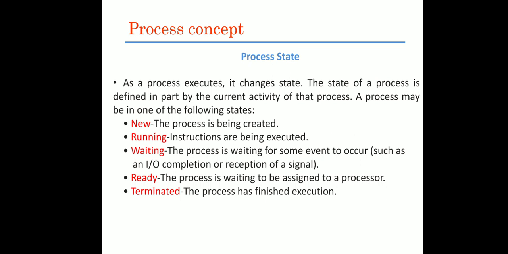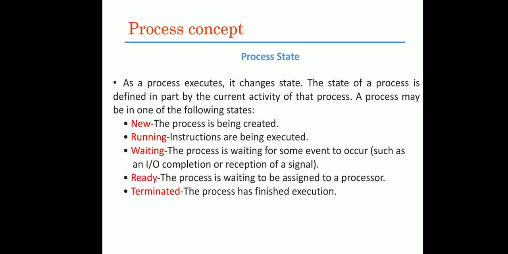Whatever the processes, once the process has been created, as a process executes, it changes state. The state of a process is defined in part by the current activity of the process. A process may be in one of the following states. Once the process has been created with the help of the fork system call, then that process can be in one of the states. There are a total of 5 states: new, running, waiting, ready, and terminated state.